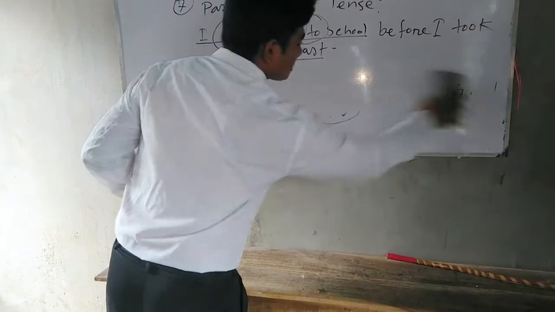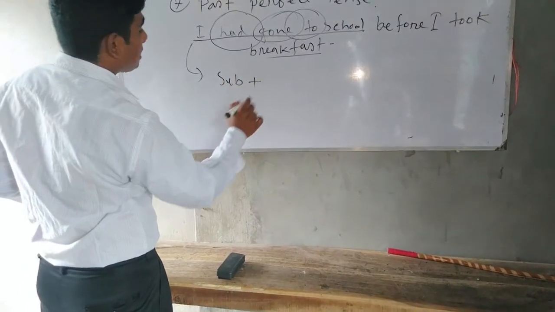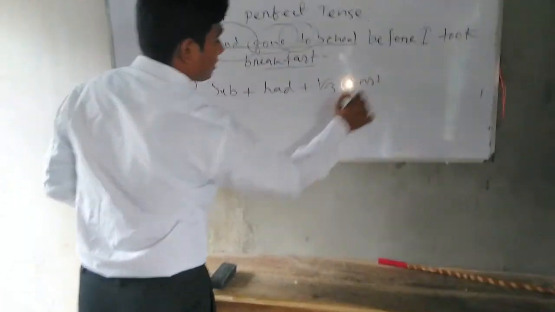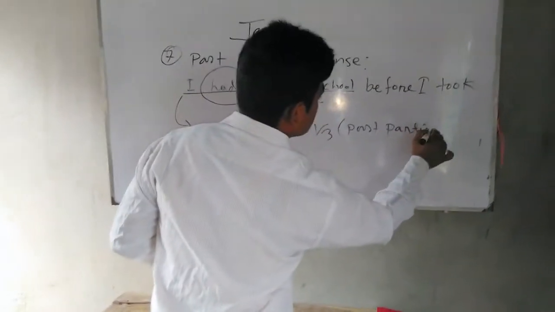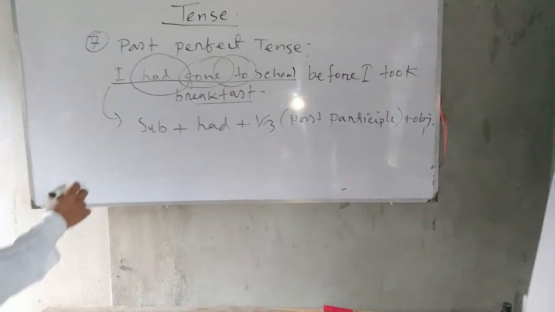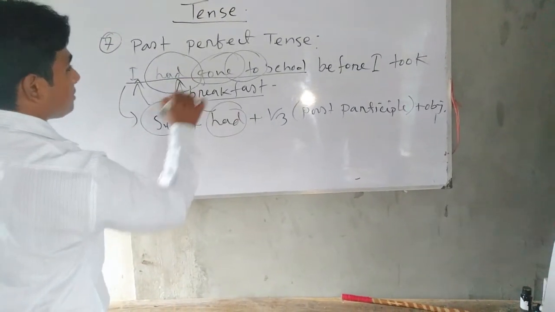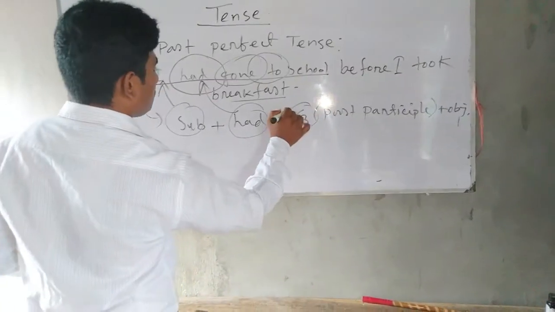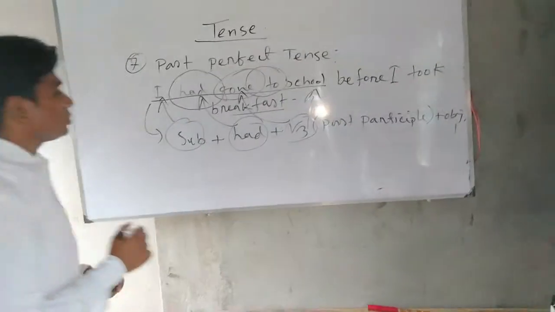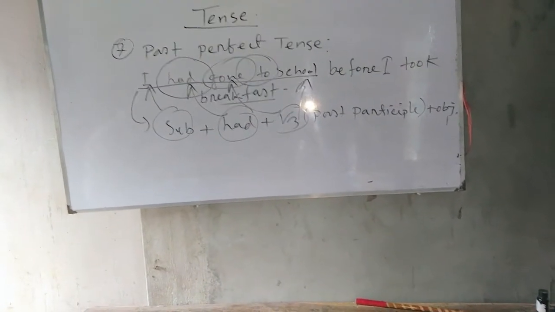Now, we will go to the structure. At first, subject plus had plus B3 or past participle plus object. Here the subject is I, and after that the auxiliary verb had, and B3, go, gone, and after that the object. So, I had gone to school before I took breakfast.